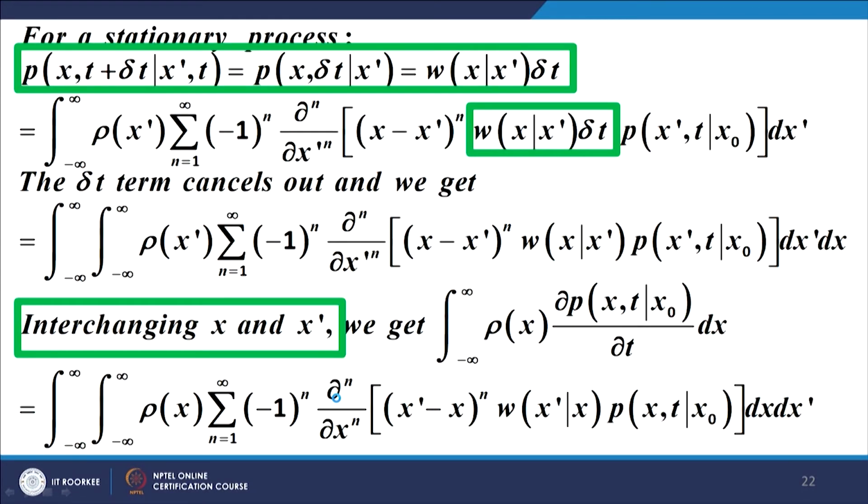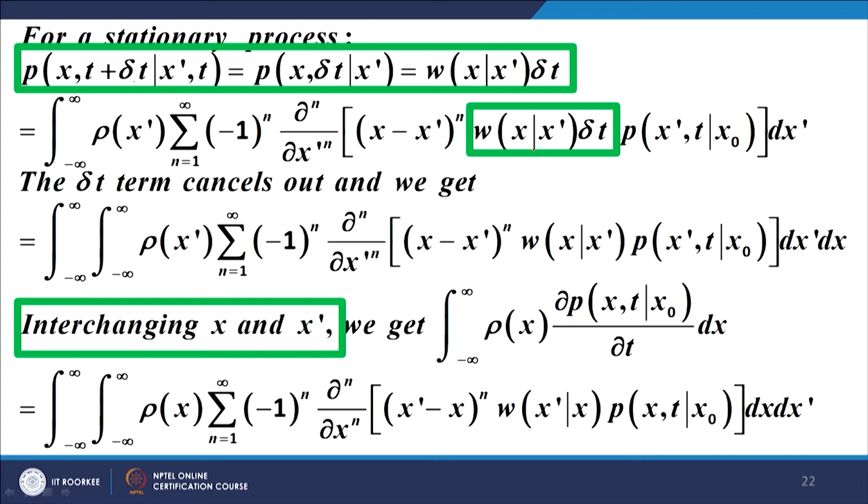Now, for a stationary process, I can introduce the transition rates, and I can write this expression as W(x | x dash) with p(x, t plus t dash | x dash, t dash). I can shift the origin of time, and I can write it as p(x, delta t | x dash, 0), ignoring the 0, not writing it, although it is very much there, and this can be written in terms of the transition rate as W(x | x dash) delta t.